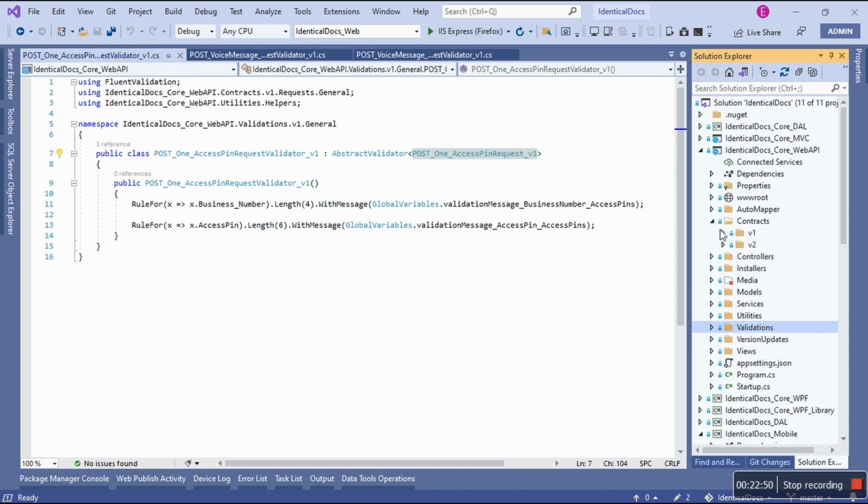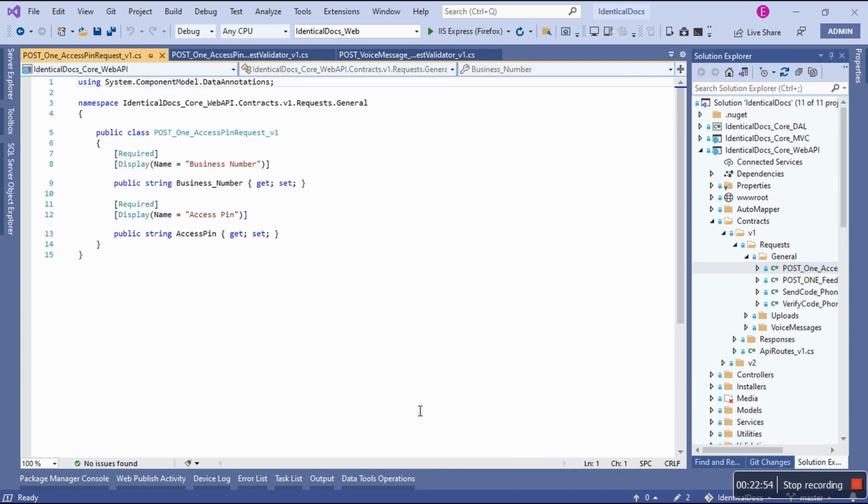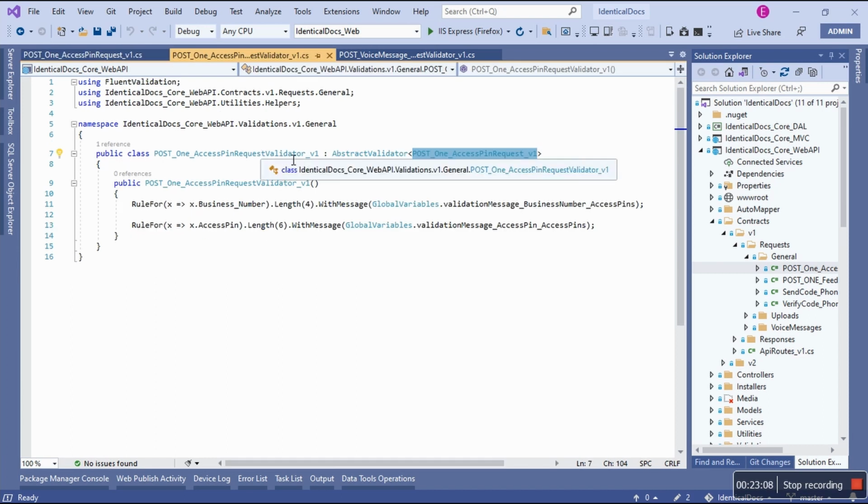Going back to the contract, v1 request general post one access. This one is different. Do you see there's no attribute in .NET Core? Yes, because it's being registered globally, so automatically it knows based on the validator. What's important is this guy.